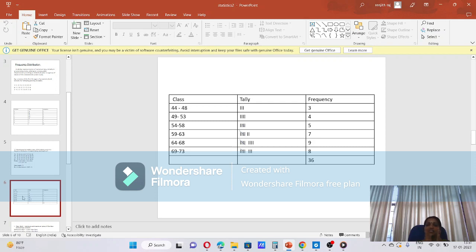Then I want to arrange the frequency also. What we did in the previous question, in a similar manner we write tally marks and write the frequency table. This is the method for creating a frequency table. Understood? Okay.